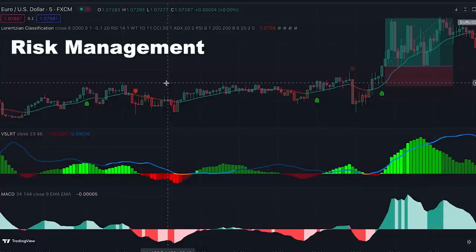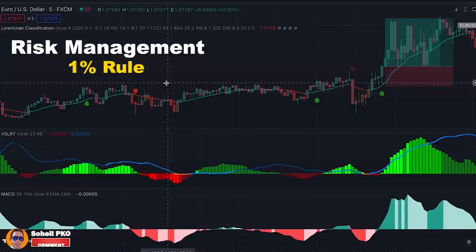There is a risk management strategy called the 1% rule, and it's a perfect choice for scalping strategies. I have a complete guide on this. The link is also placed in the description of this video, and I highly recommend you watch it because without a proper risk management strategy, you cannot successfully and profitably run the scalping strategy that I explained in this video. Not only for this strategy, but for any other trading strategies that you want to use, you need to manage your risk properly.